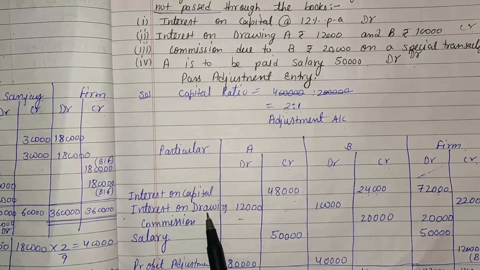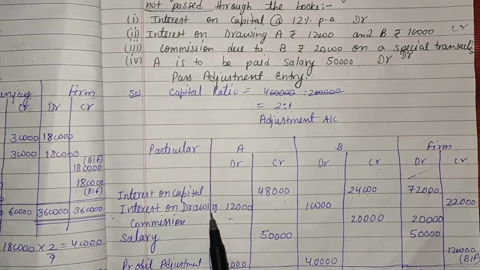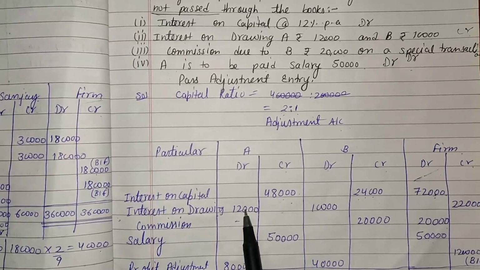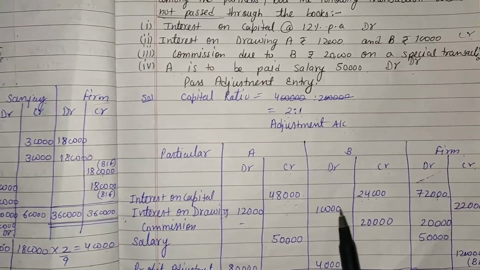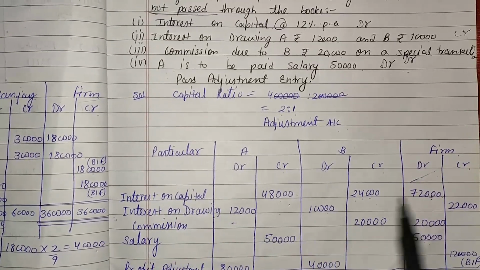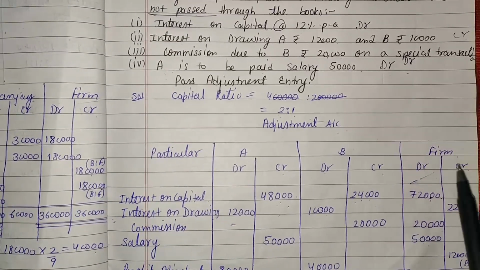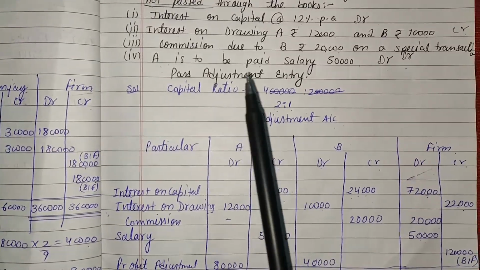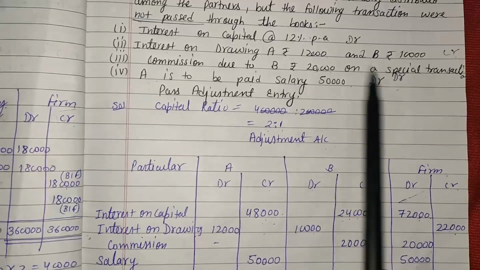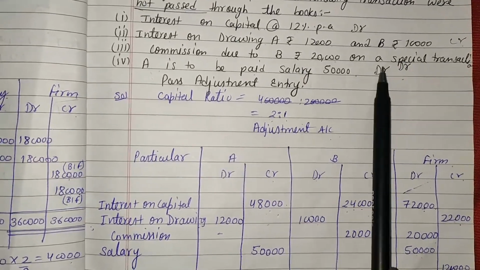Second one, interest on drawing comes on the credit side, so the opposite of credit is the debit side. So debit of A 12,000 and debit of B 10,000, and the sum of these 22,000 comes on the credit side in the firm's column. The third point is commission of B. Commission of B comes on the debit side, and the opposite of that is the credit side.